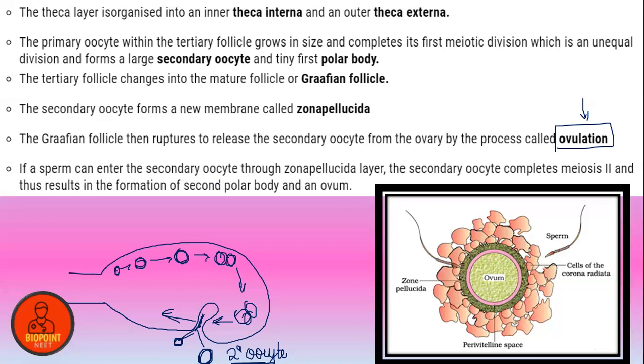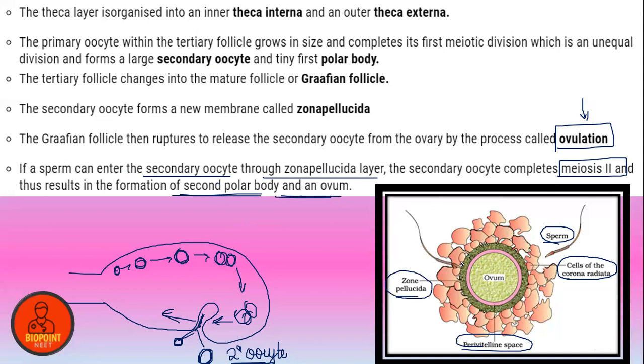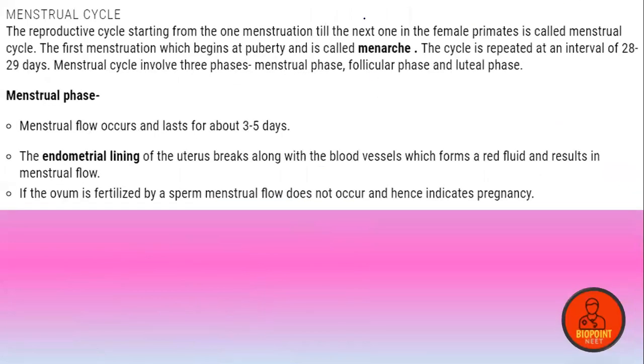If a sperm enters the secondary oocyte through the zona pellucida layer, the secondary oocyte completes its meiosis II, and thus results in the formation of the second polar body and the ovum. Okay guys, this is the sperm, these are the cells of corona radiata, the perivitelline space, and this is the zona pellucida layer. This is an important diagram in your NCERT which can be asked for your NEET, CBSE board and every examination. Very, very important topic. I'm going to highlight the important points because almost everybody knows the things related with it.